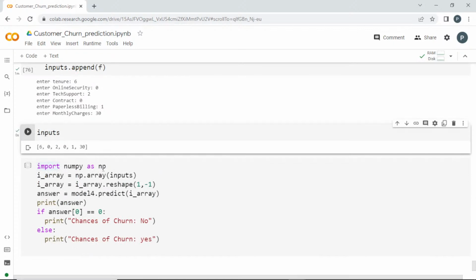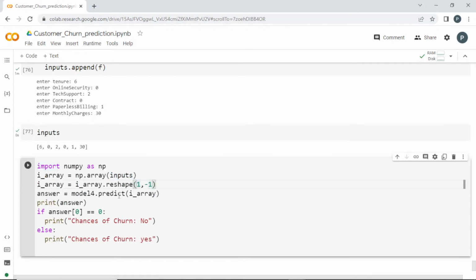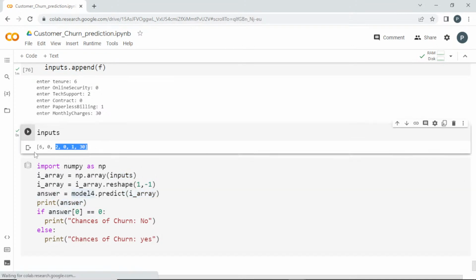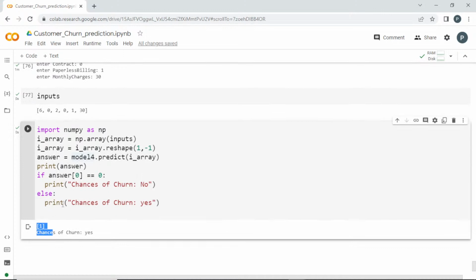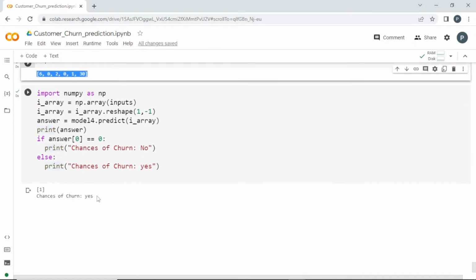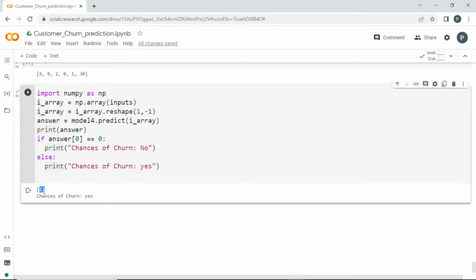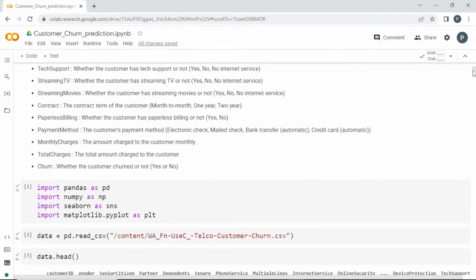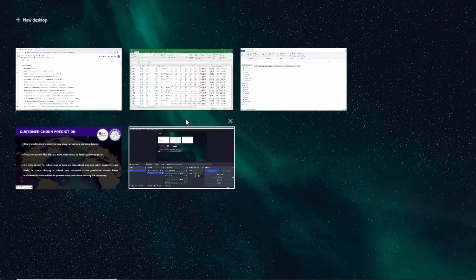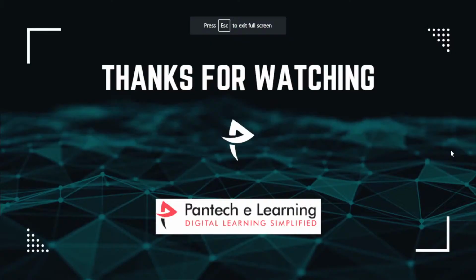So this is a predictive model. This will now be turned into an array, reshaped and given to the model to predict the answer alone. It will print the output which is predicted for this row alone. This is a single row, so based on it, it will give me an output. For this data, the chance of churn is yes. The output the machine gave is 1. Like this, the company can perform for different customers and try to get the answer whether they are prone to churn or not. This is the entire thing which we have done in today's class. Is it clear, guys?